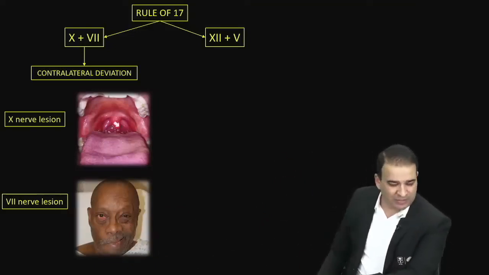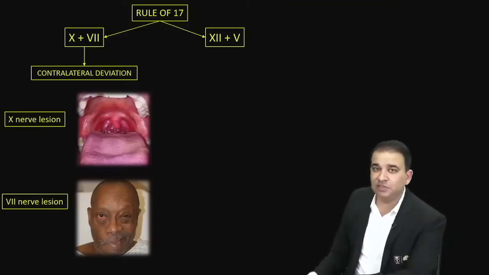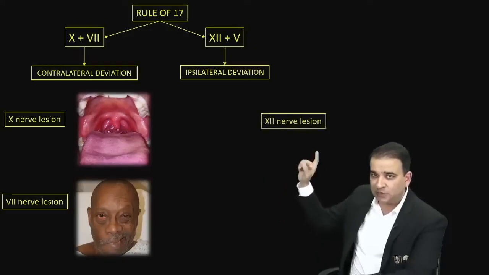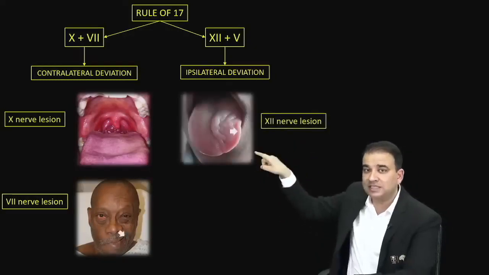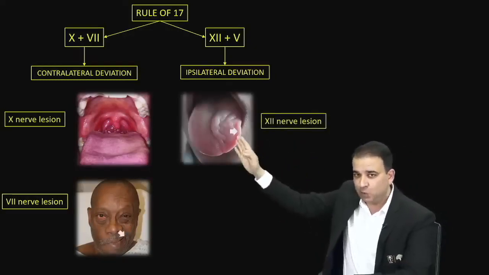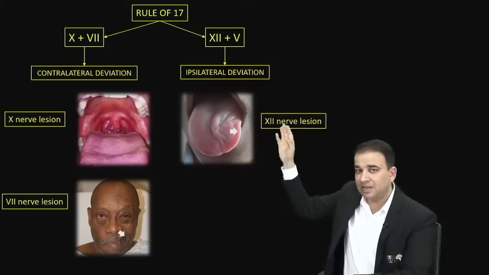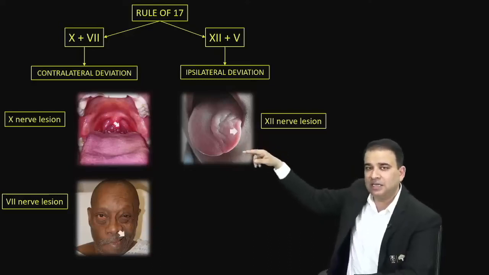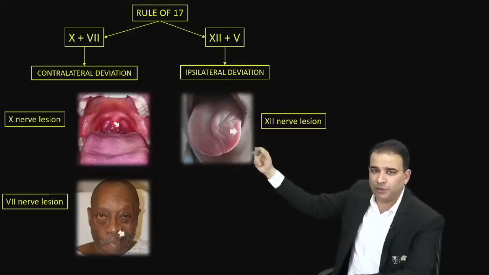12 plus 5, guys. In case of 12 plus 5, the deviation will be seen on the ipsilateral side. If there is a hypoglossal nerve injury, the tongue will deviate toward the side of the lesion. You can see the tongue is deviating toward the left side in this picture, because of left hypoglossal nerve injury. The nerve injury on this side causes deviation on the same side. The tongue deviates toward the same side when you ask the patient to protrude the tongue.